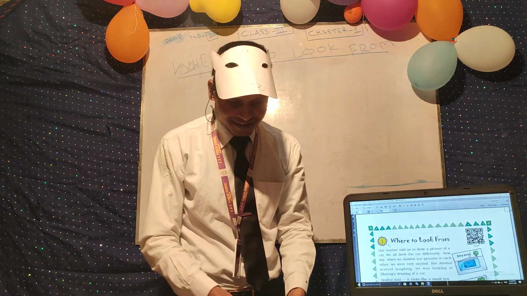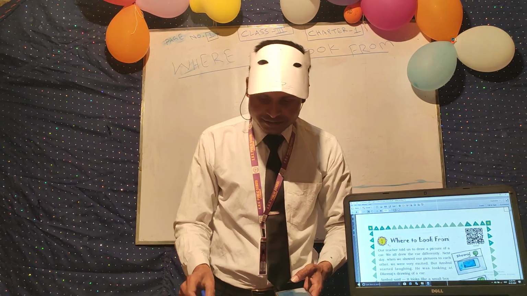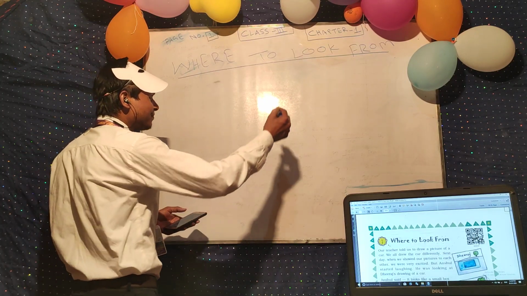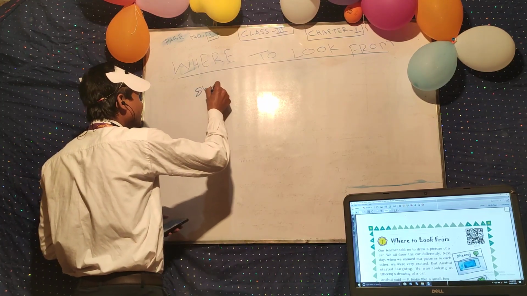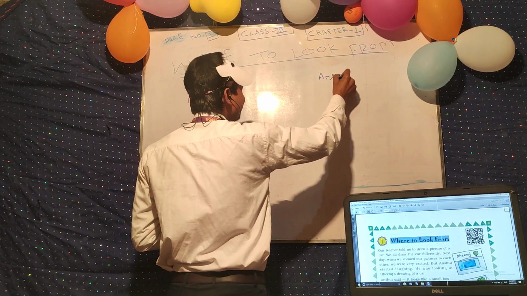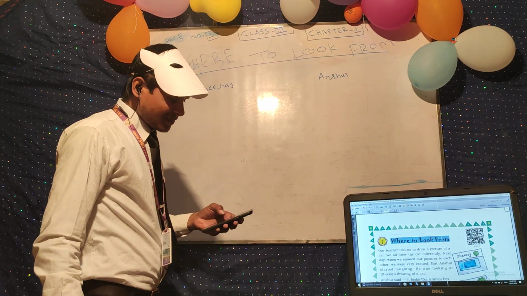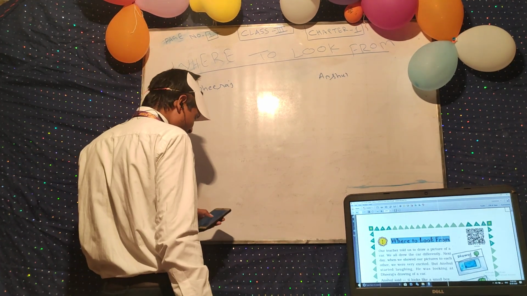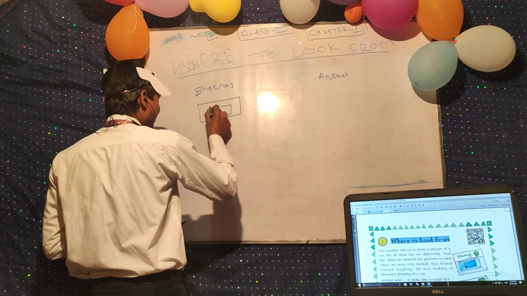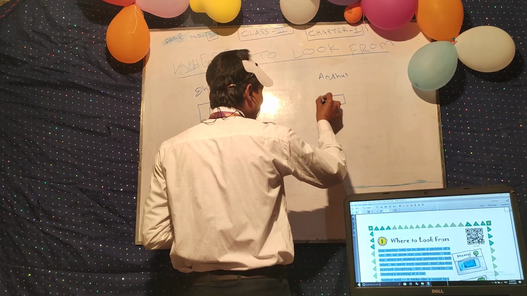So two students are there. Suppose one is Dheeraj and one is Anshul. Both of them got an opportunity to draw the figure of a car. Dheeraj drew the figure of a car like this, and Anshul drew the figure of the car like this.